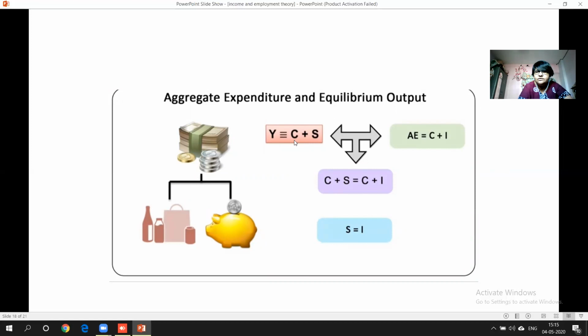What is this? Aggregate expenditure. Y is equal to C plus S. What is the meaning of C? C means total consumption and S means savings, right? This is a part of aggregate supply. Aggregate supply is equal to saving and consumption. Okay.